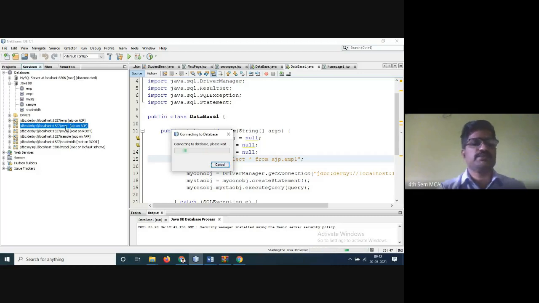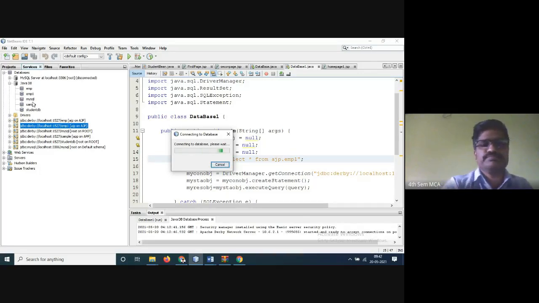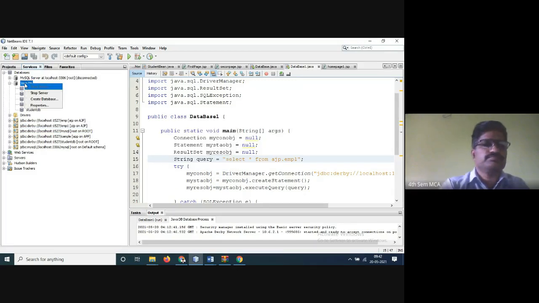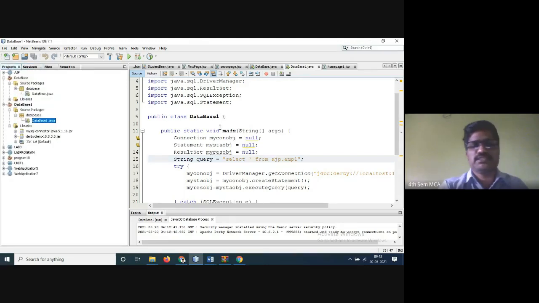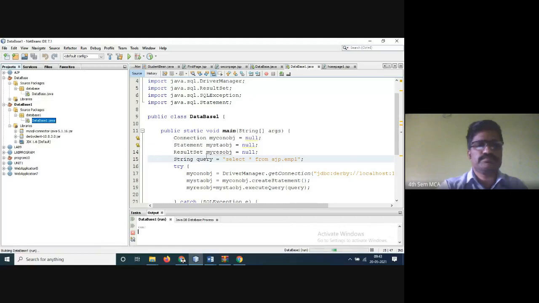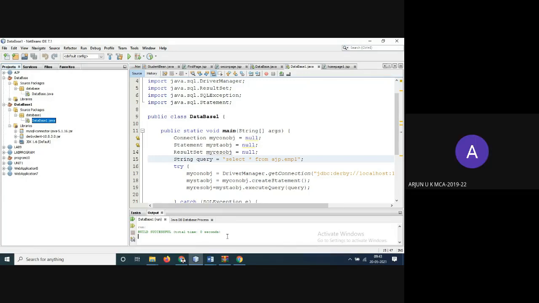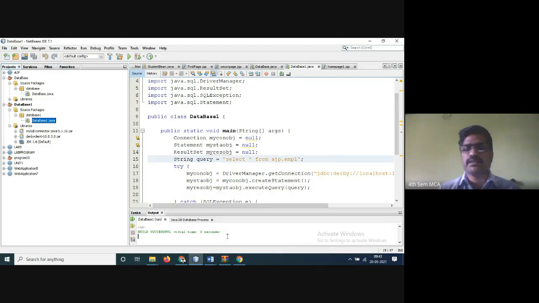So run the database backend. Once it is run, this one also started automatically. So this is what your software JDBC Derby is. Now you run it and check it out. What will happen? See, build successful. Did you get it? Can you see? Yes, sir. Now the drivers are installed properly.